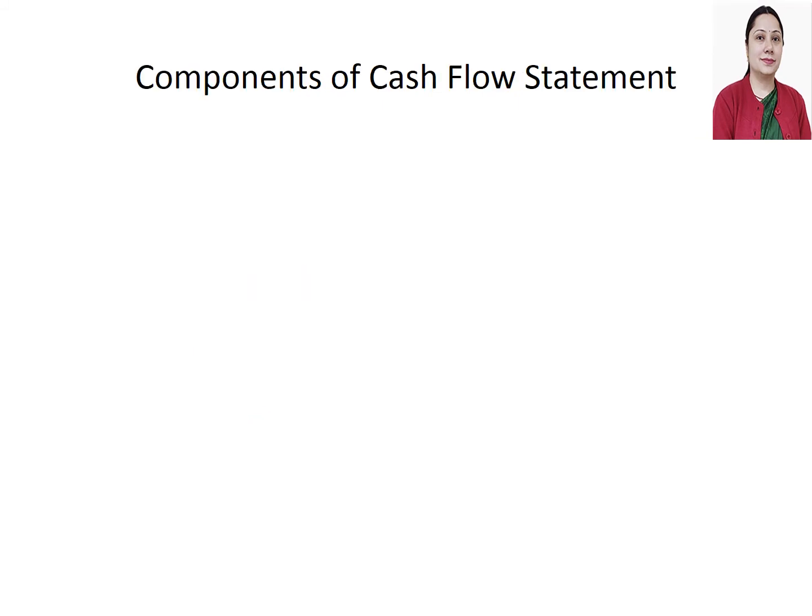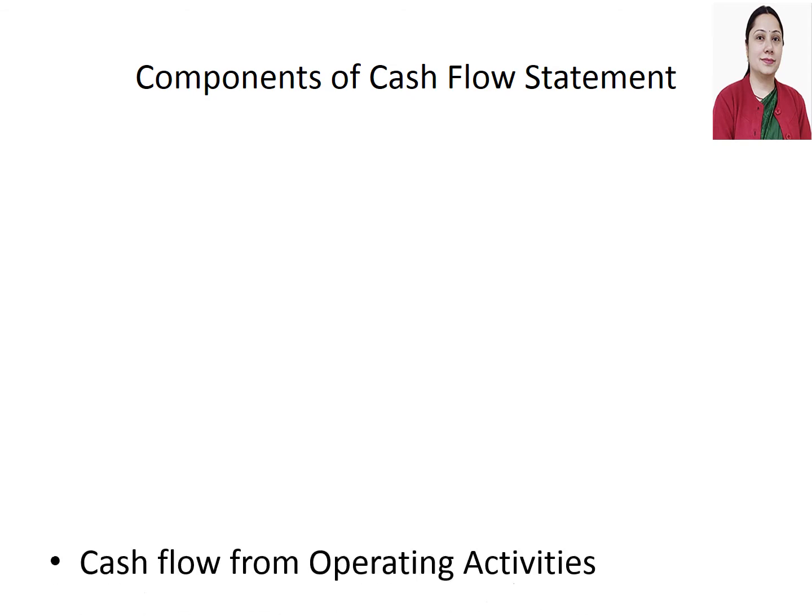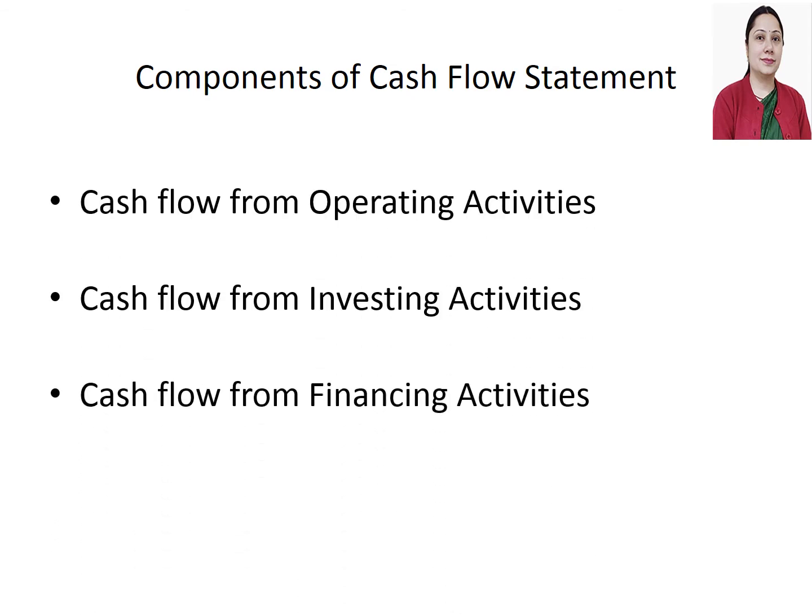Then components of cash flow statement. There are three main components of cash flow statement: cash flow from operating activities, cash flow from investing activities, cash flow from financing activities. So cash flow statement is based on these three components. When you prepare cash flow statement, you need to identify and calculate these three components separately.